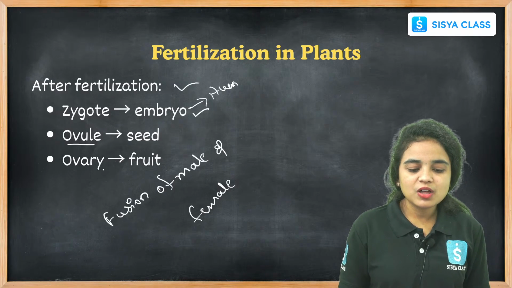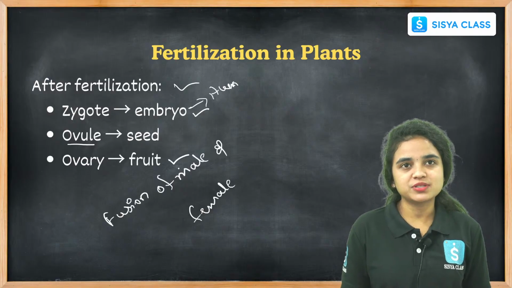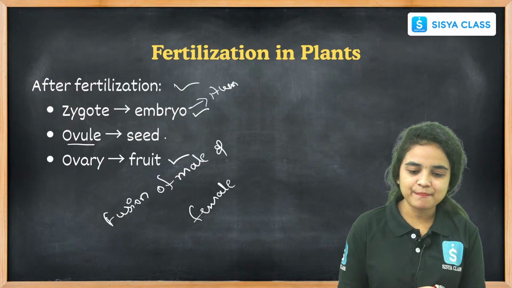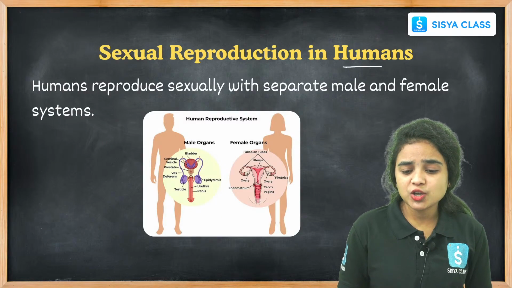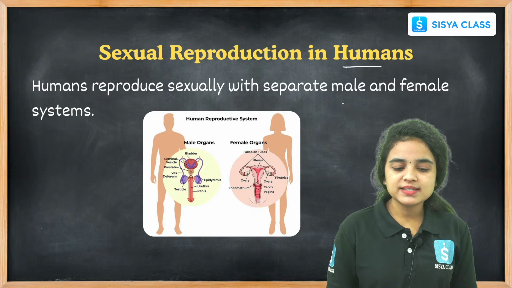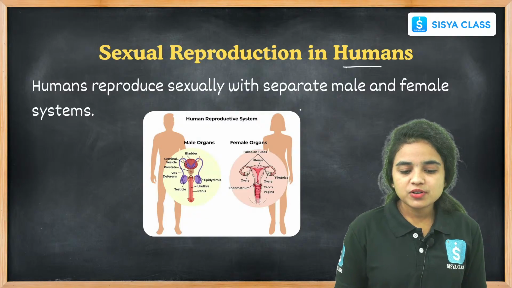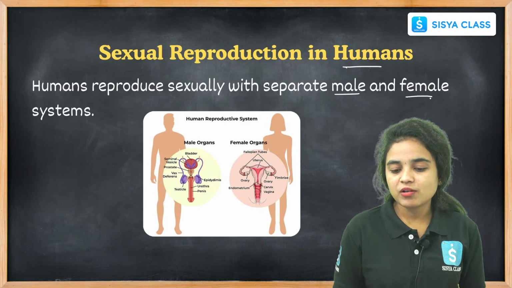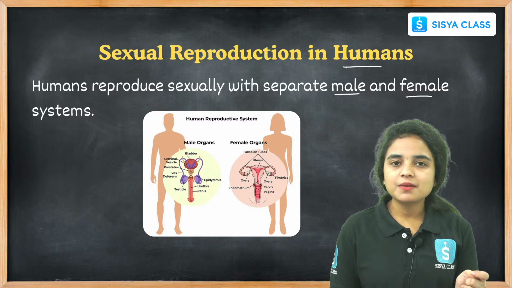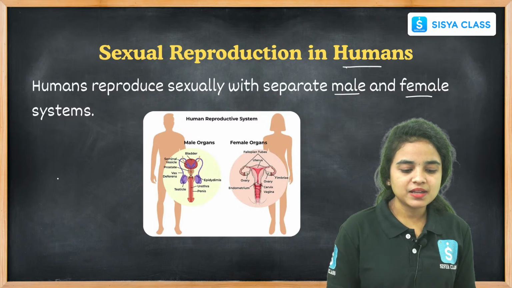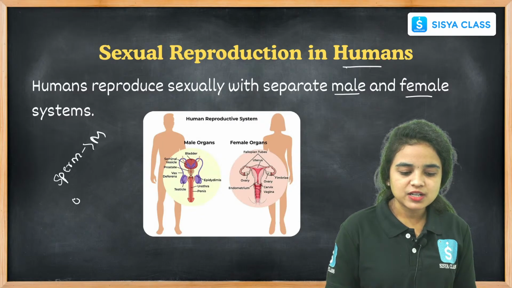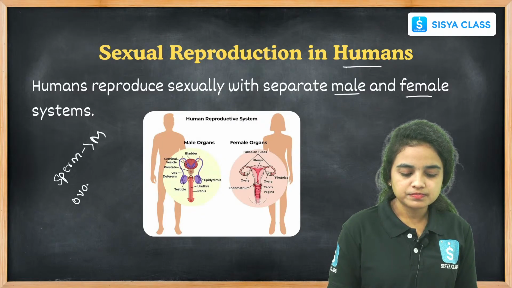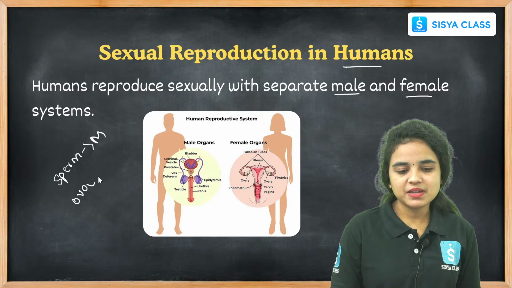And coming to the ovary, it will develop into the fruits. This is how the fertilization process happens in plants. And let us see sexual reproduction in humans. How does it happen in humans, let us see. Humans reproduce sexually with separate gametes called male and female gametes. What are the male gametes and what are the female gametes here? The male gametes are sperm, and the female gametes are the ovum. Right? It is called a female gamete.